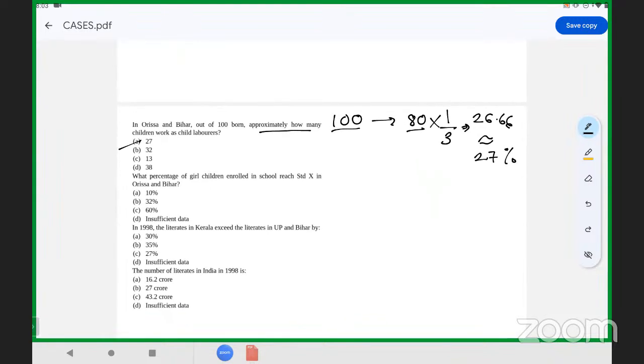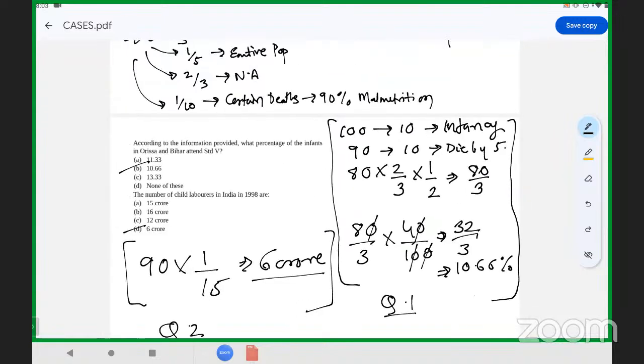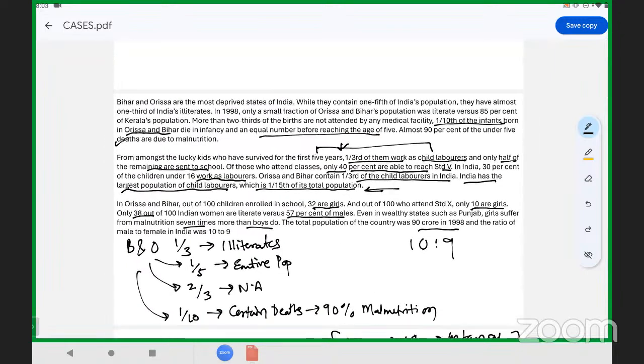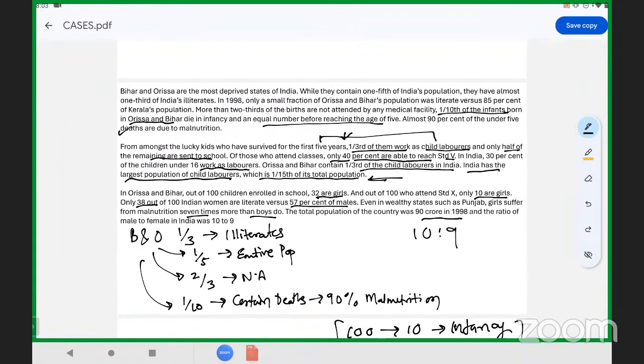So what percentage of girl children enrolled in school reach standard 10 in Orissa and Bihar? So let us look at the data. Okay, in the last paragraph, second line, out of 100 who attend standard 10, only 10 are girls. Only 38 of 100 Indian women are literate versus male, that is 57%.